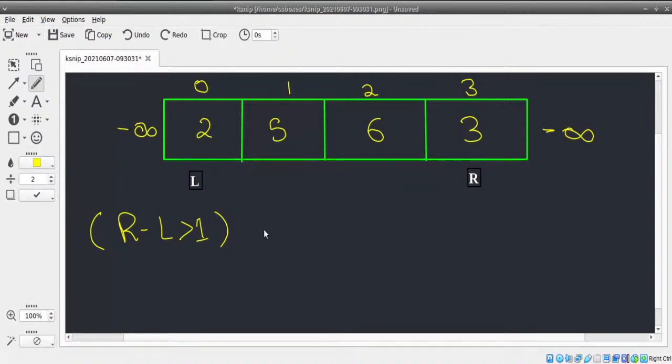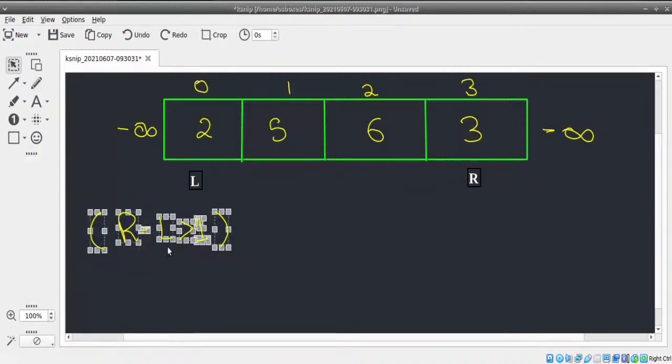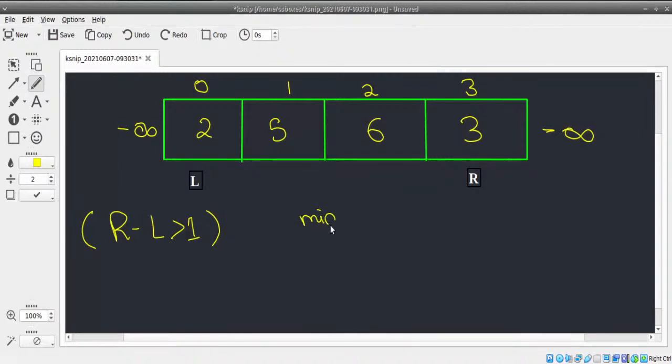Now, first thing I need to do is calculate mid. As long as this condition is true, I need to calculate mid, and here's how we're going to calculate it. Mid value, how do we generally do it? Left plus right by 2, right? Left plus right divided by 2. This is what we're going to do, but I'm just going to make one small change: left plus right minus left by 2. This is what I'm doing.